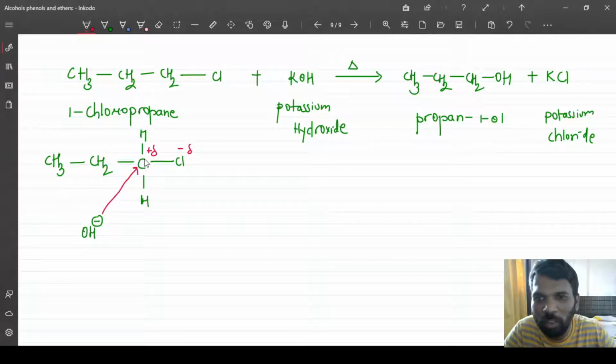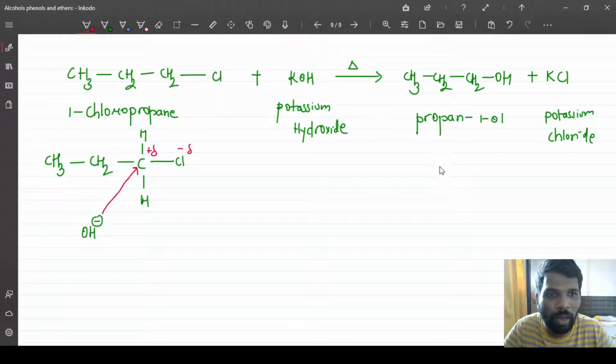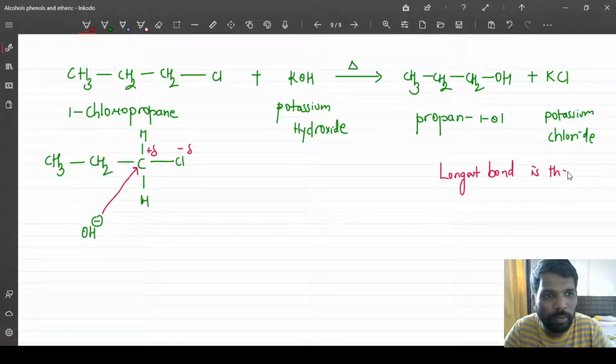Since it is forming a new bond, an old bond should break. Which is the weakest bond? Always remember, the longest bond is the weakest bond.